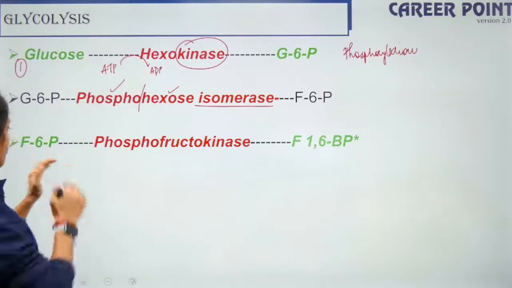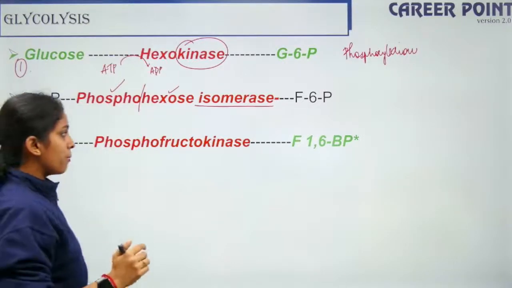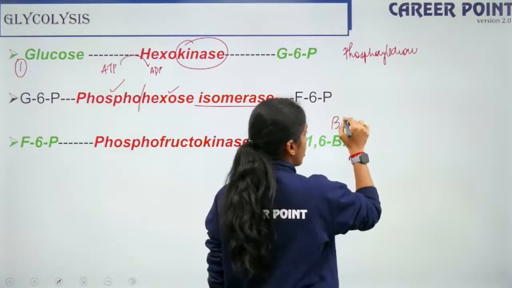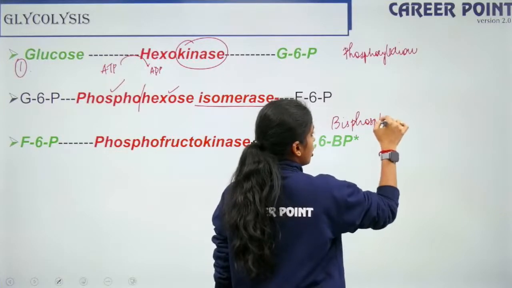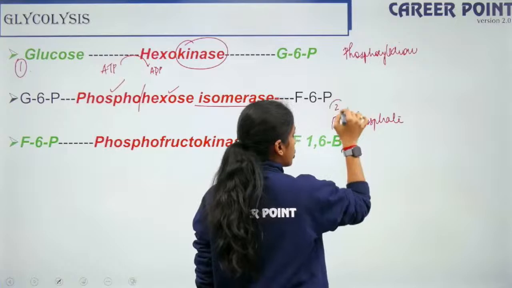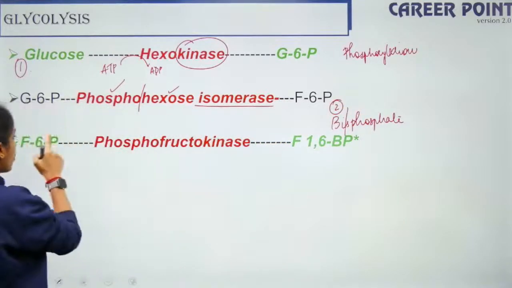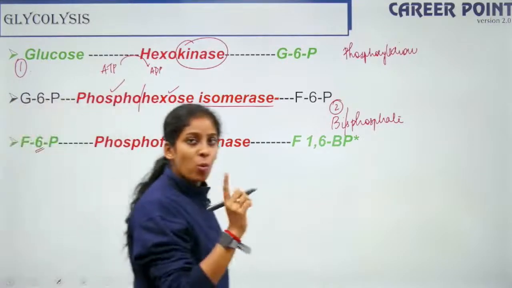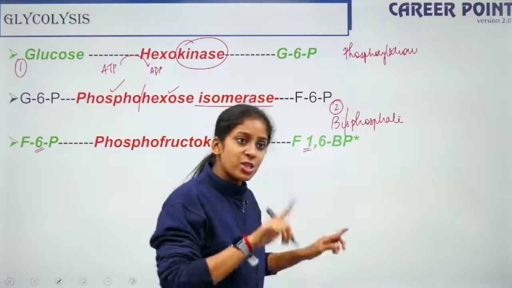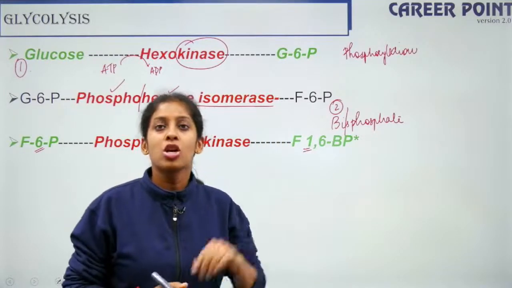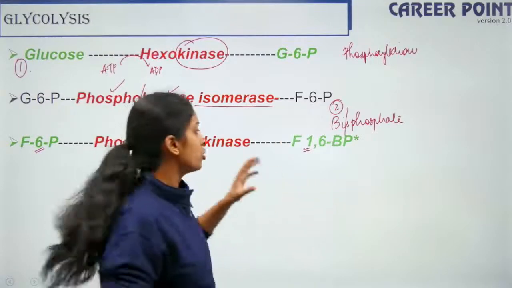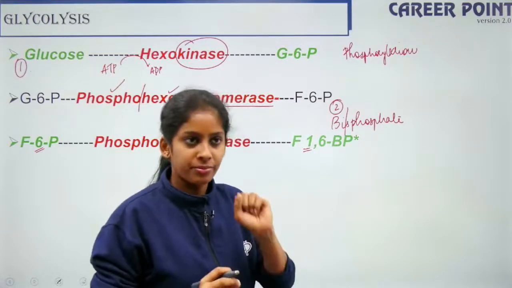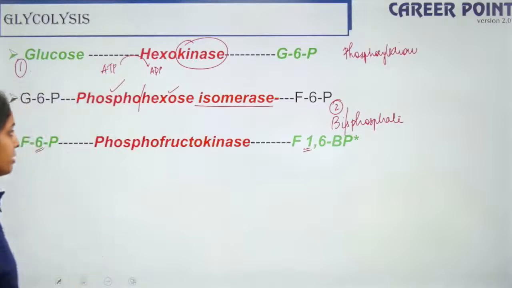Now we go to the next step. Fructose 6-phosphate becomes fructose 1,6-bisphosphate. So bis or bi means 2. So long they had only one phosphate at the 6th position, right? Now they are having one more phosphate at the 1st position as well as in the 6th position. So they are having phosphate at 2 positions. That is why it is fructose 1,6-bisphosphate. Okay? Yes? Clear? Done.